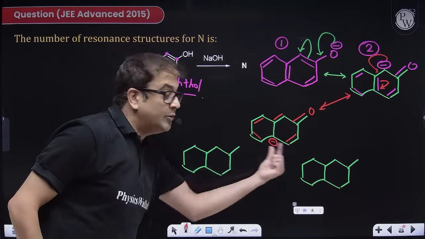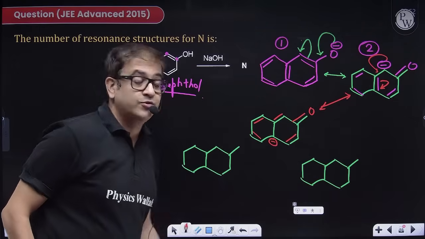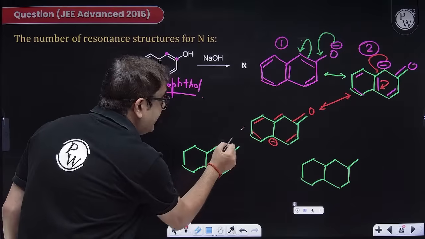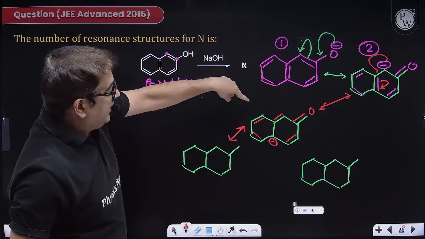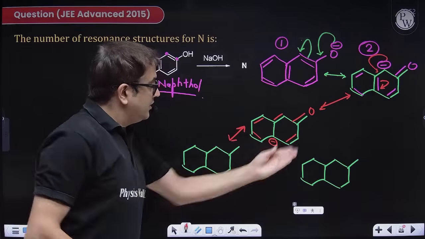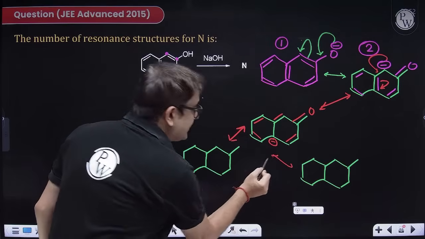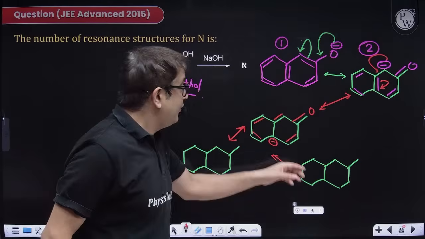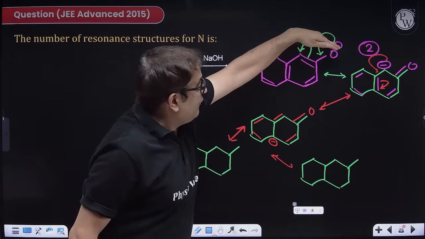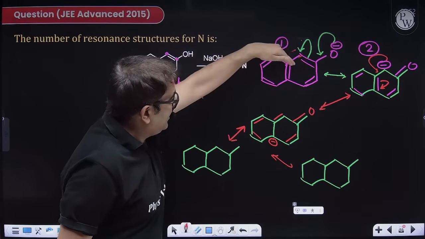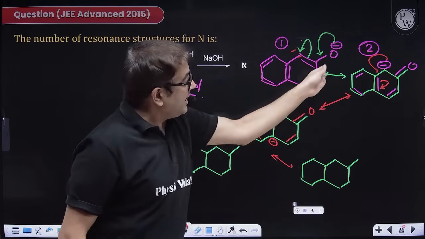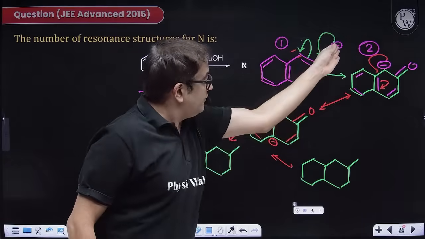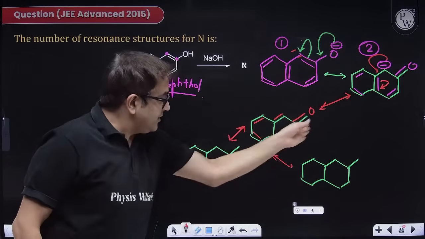Now I have two possibilities. Can you see those two possibilities? Possibility number 1, the flow can be on this side. Possibility number 2, the flow can be on that side. How do you have to check the flow? Sir, the minus has flown from this to this side, came to this side. Now it is flowing this side and this side. So this side it should reach till here. So let us flow it that side.